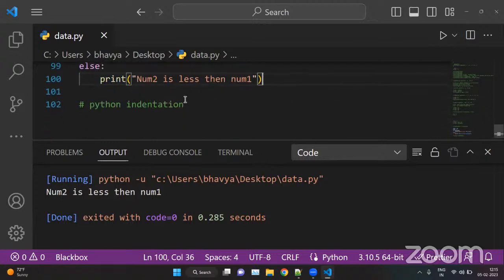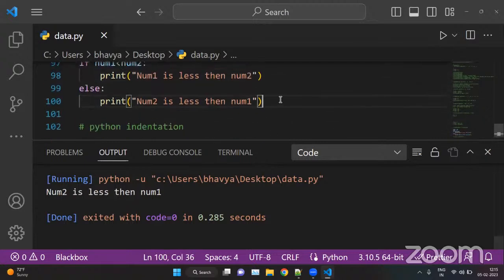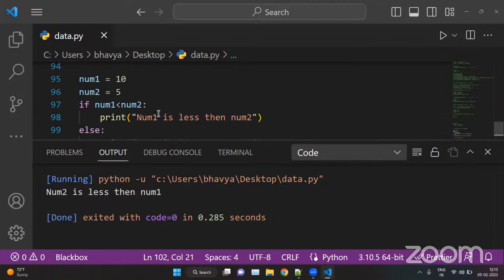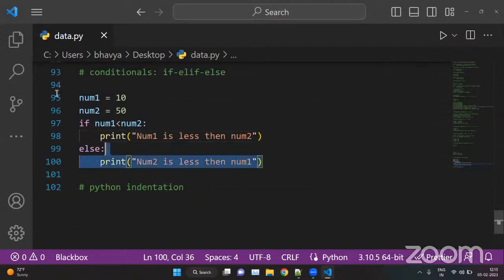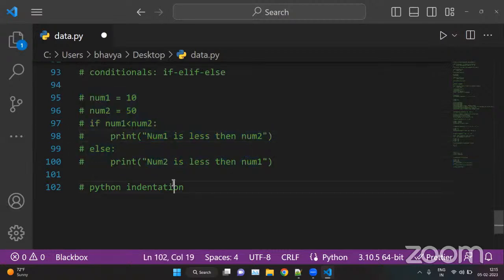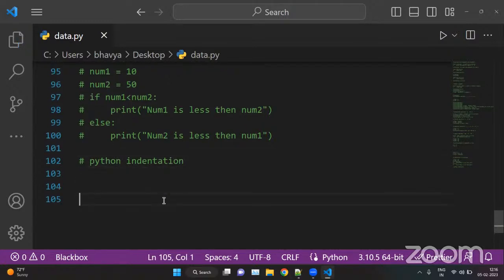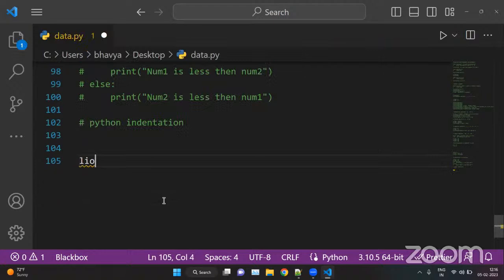So here we have a second answer, that num2 is less than num1. And what if num2 is 50 and num1 is 10? So this condition is true now, and we have the statement of the if condition, that num1 is less than num2, which is true. Okay, now let's take a simple example. We can check for the identity operator or the membership operator. For example, we have a list of elements, list underscore 1.